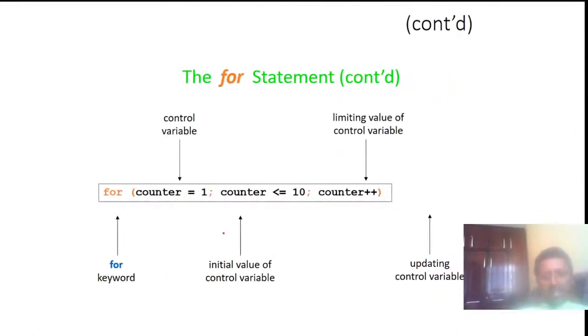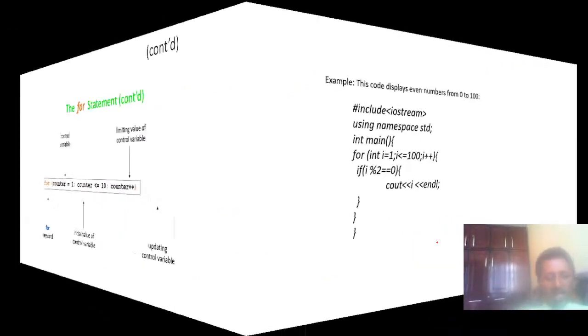Then, how the for loop works: the counter is first initialized using the for keyword, then the condition is checked here, the value of the counter is incremented, and then the variable is updated as long as the condition is satisfied.